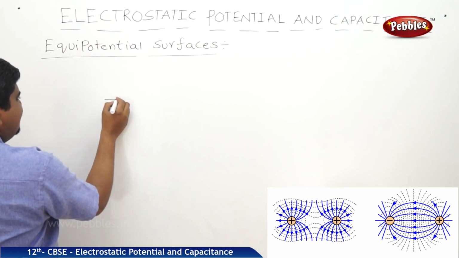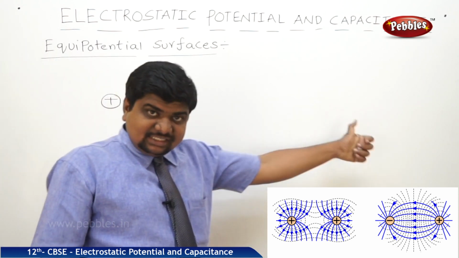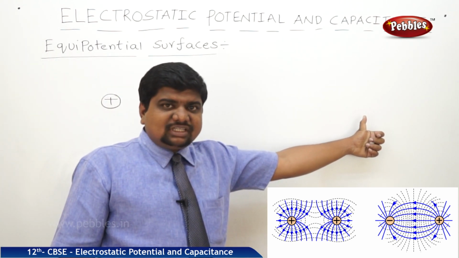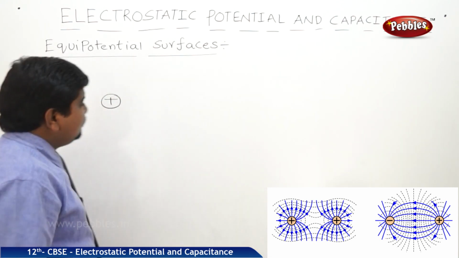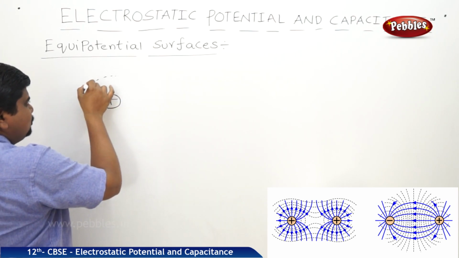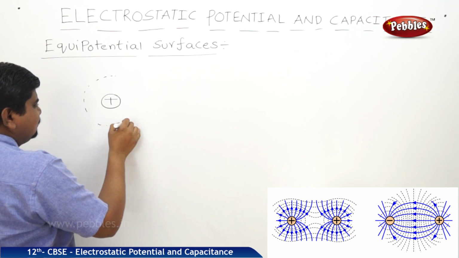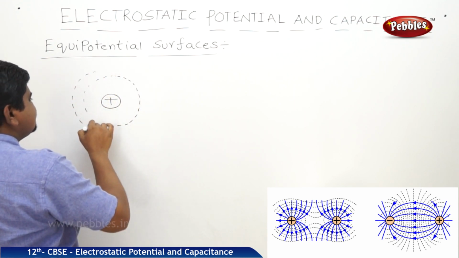Let us consider a charge. Charge always expels out towards the lowest potential, so with respect to the charge around it, we can assume its potential in the form of concentric spheres.